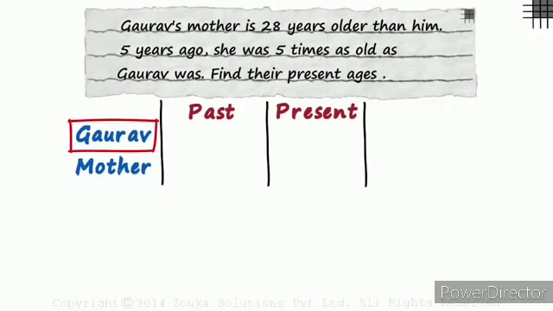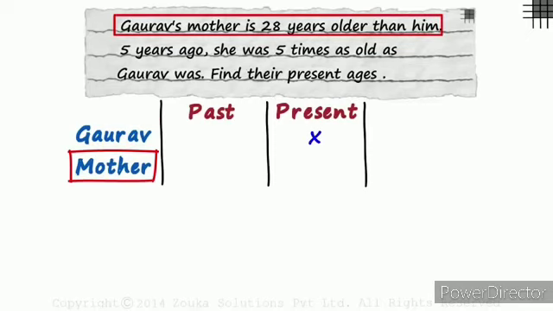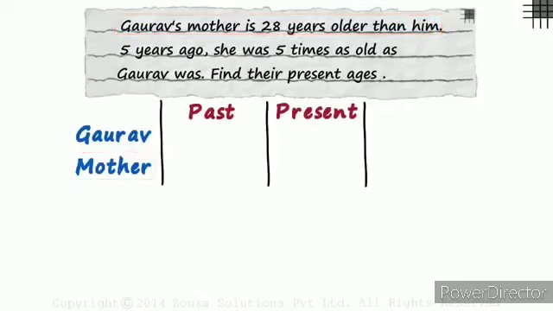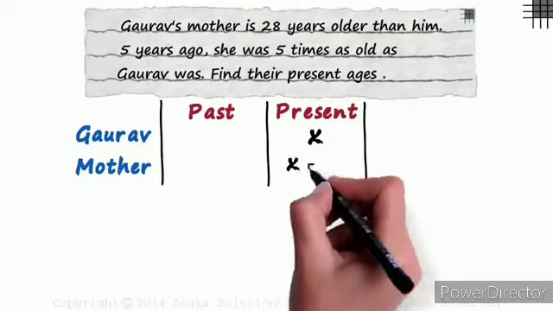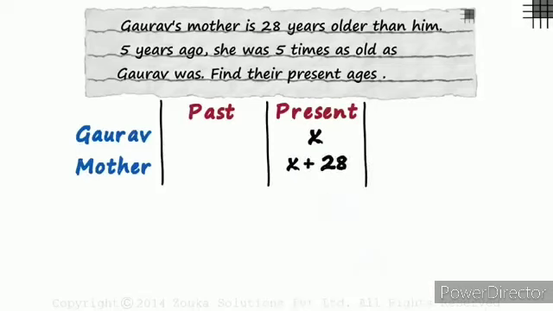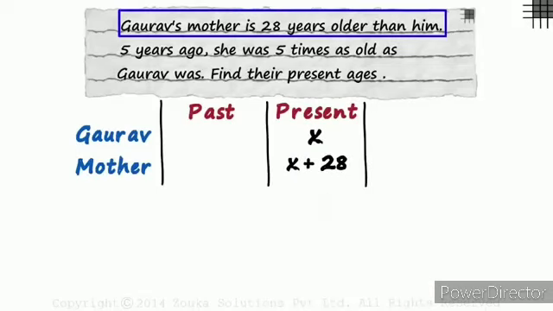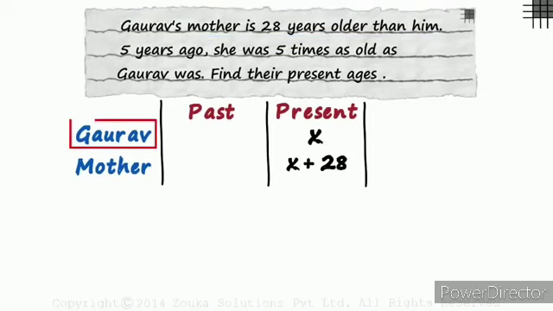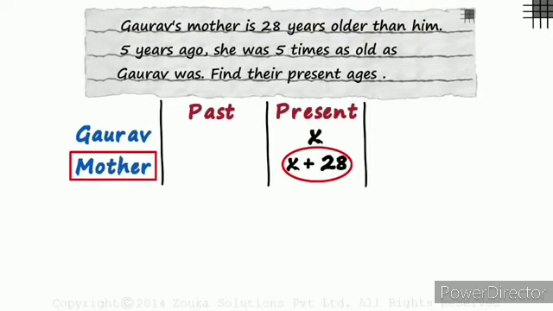Let's say Gaurav's current age is X years and Gaurav's mother is 28 years older than him. The word "is" tells us that the condition is mentioned for the present ages. So if Gaurav is X years old, his mother will be X plus 28 years old. That satisfies the condition for their present age. Gaurav X years and his mother X plus 28 years old.